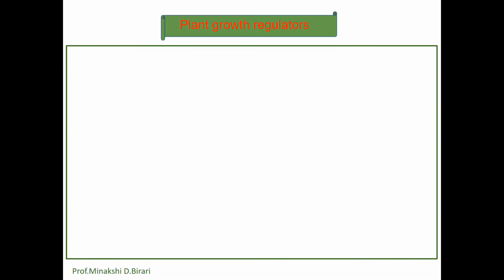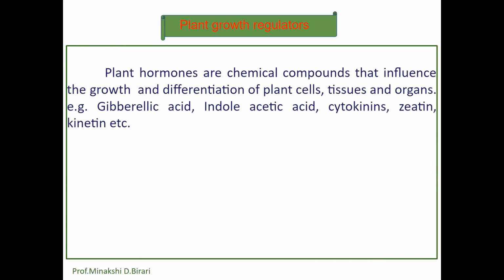Now the next one we have to study, plant growth regulators. What are plant growth regulators and what are the applications of plant growth regulators? Plant growth regulators, also known as plant hormones, are chemical substances that influence the growth and differentiation of plant cells, tissues and organs. For example, gibberellic acid, indole acetic acid, cytokinins, zeatin, kinetin, 6-benzyl aminopurine, diphenylurea, etc. These are nothing but plant growth regulators or plant hormones.